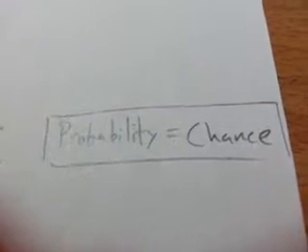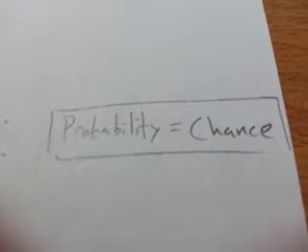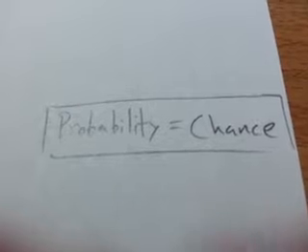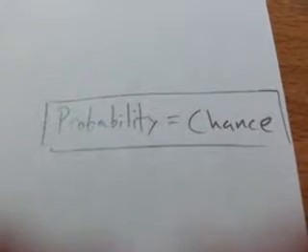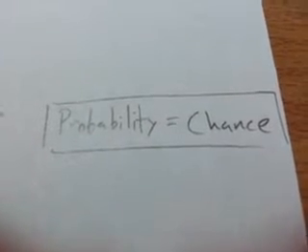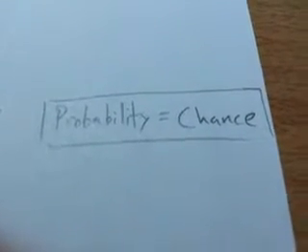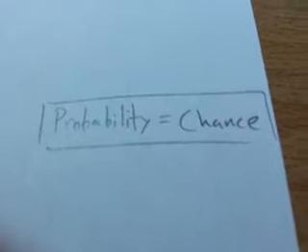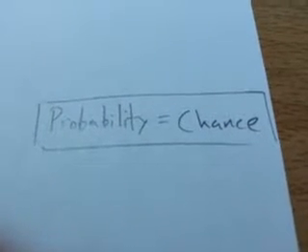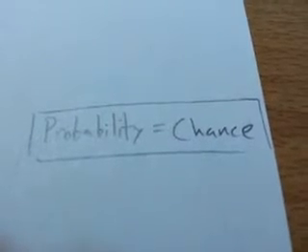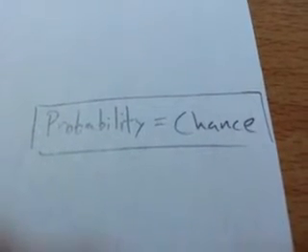Now, where do we hear chance or probability? Well, one example that I brought up in class was the chances of rain. When you look at the Weather Channel or whatever app you might have on your phone, it'll say, oh, the chances of rain is blank. Now, that blank, how do they usually say it? They usually use percent. So that's where we're going to start when we talk about probability. So let's go to the next page.